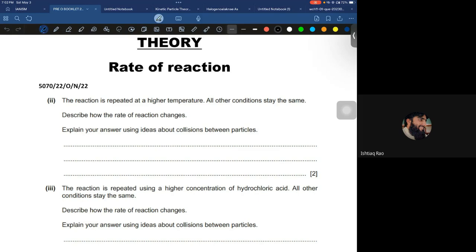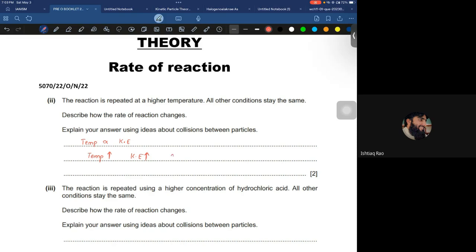Okay. So of course, I told you that the temperature is directly proportional to the rate of reaction, right? So when the temperature increases, the rate of reaction increases. You know why? Because temperature is directly proportional to the average kinetic energy. So when the temperature increases, the kinetic energy increases.